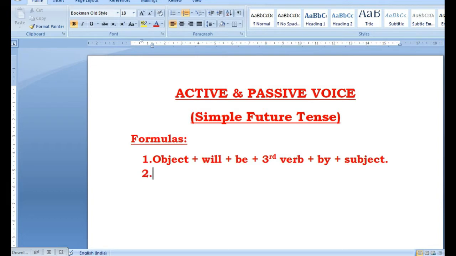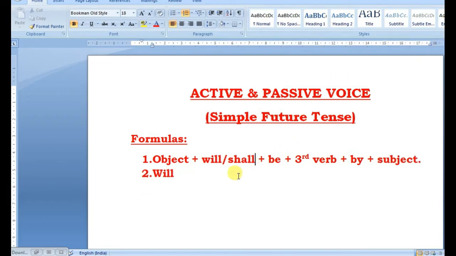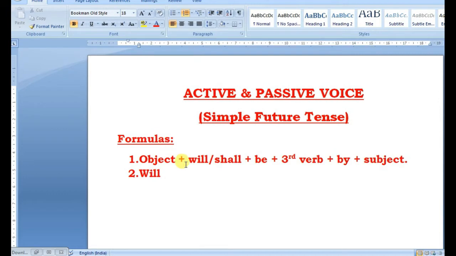Second rule, question starting with will or shall. You can use either will or shall, but I'm using only will. You can use shall also, but it is better if you use only one, either will or shall.